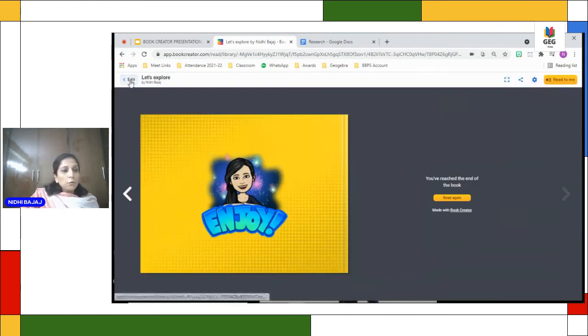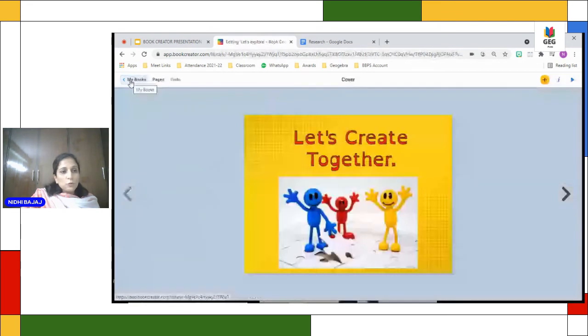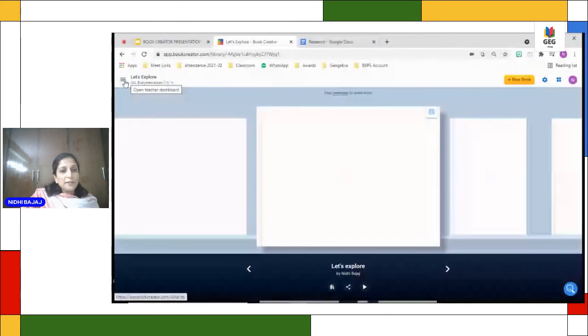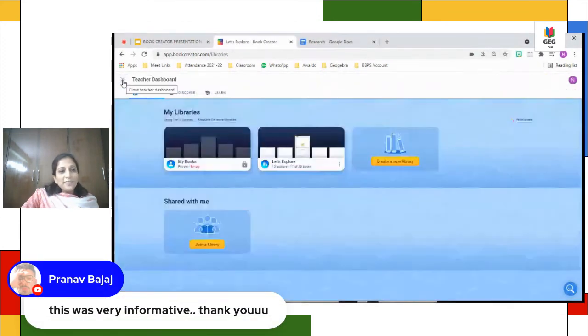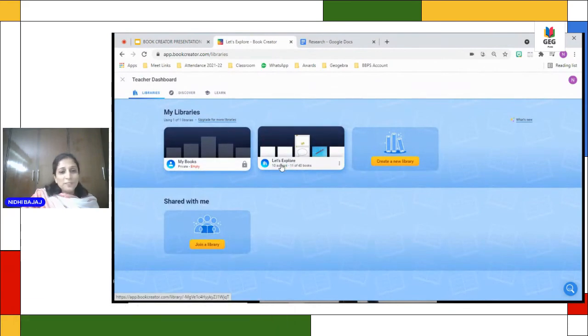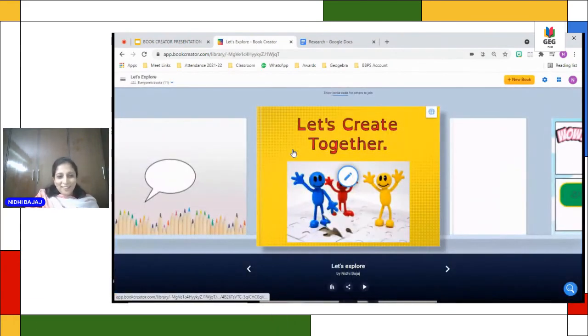Now, I know the time is almost over. So there are a few very good features here. I'll just show you quickly. When you go to the teachers, I can see so many books. Let me come back to this.